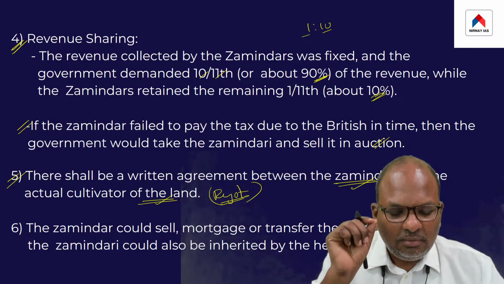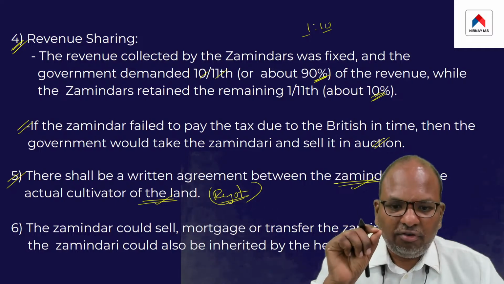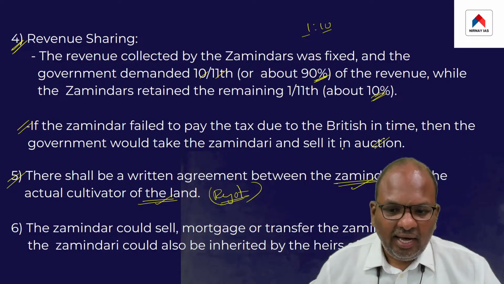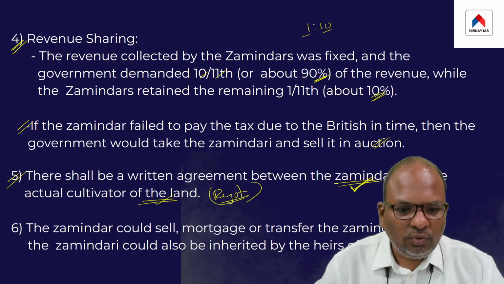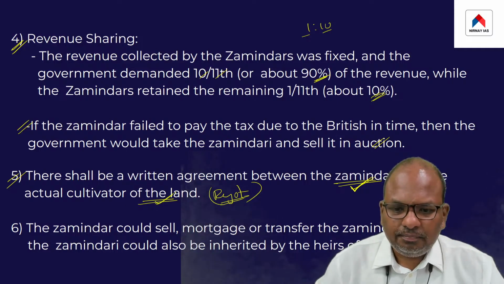The Zamindari system also had a provision for a written agreement between the zamindar and the actual cultivator of the land.